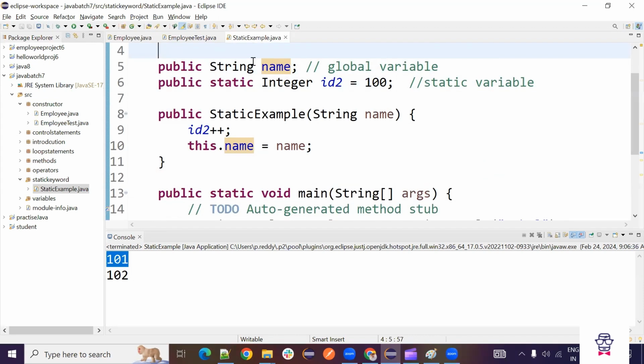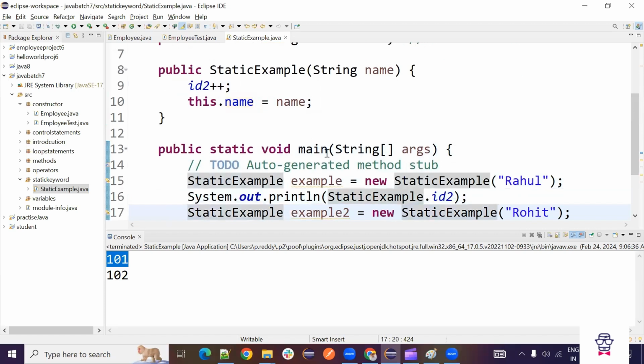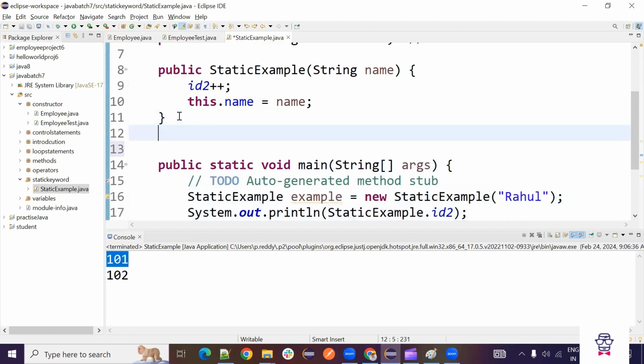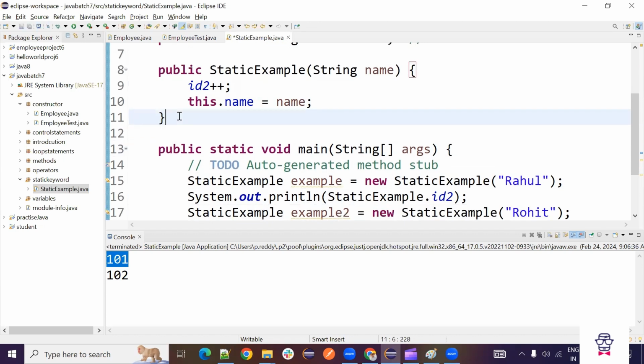So we added normal variables, we added static variables, and locally also we can create some local variables. Then we used a constructor. Then we are using a static method here, the main method. If you want to use one more method, some print normal methods, that also you can give. So all those things you can write in one class.